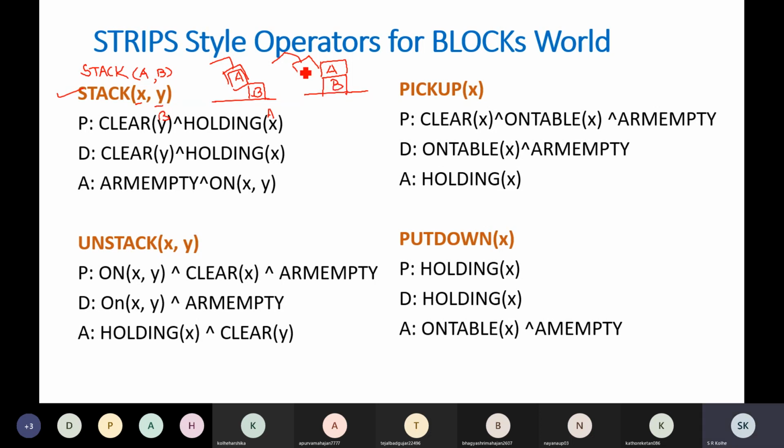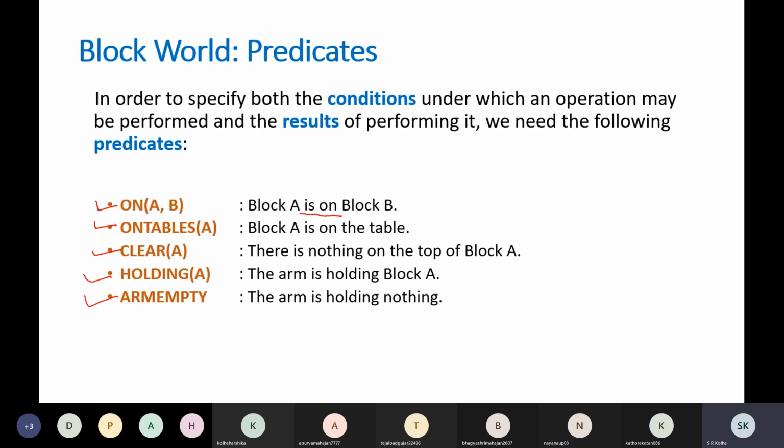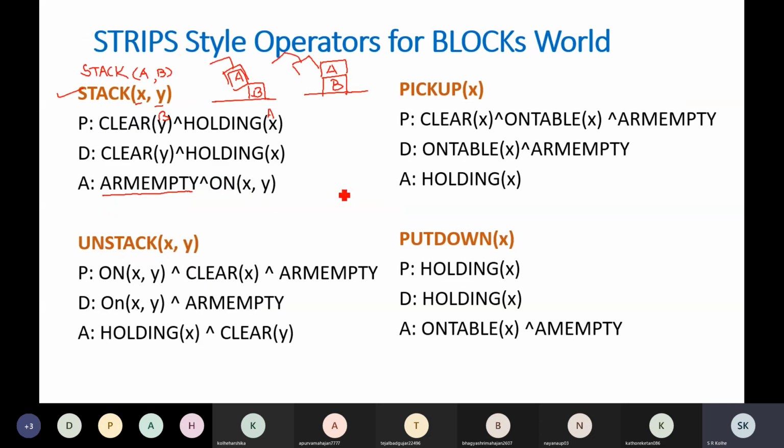So what will be the output? The robot arm will be empty. So the arm empty predicate we have defined. The add list will contain arm is empty and block A will be on block B. So on XY we have already defined. On AB means block A is on block B. Another predicate which will become true is X is on Y. X is A in this case and Y is B. So on AB. So this is the output that you are going to get. Therefore the add list will contain arm is empty and block A is on block B.